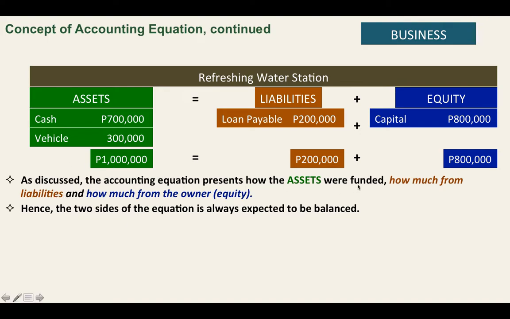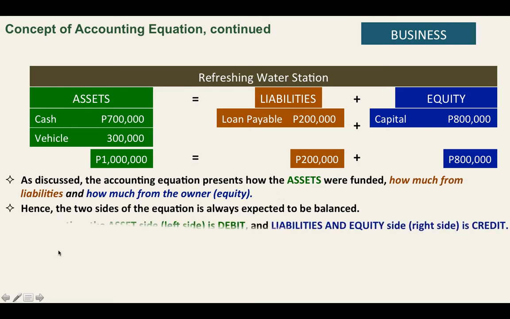So this should always be balanced. With this concept, okay, class, the assets will determine how it was funded. And in this case, 200,000 from liabilities and 800,000 from equity.